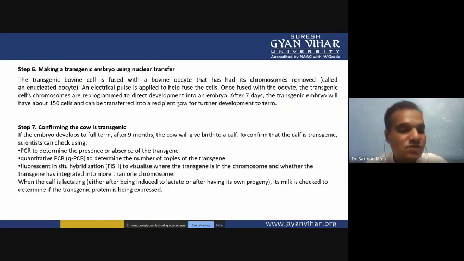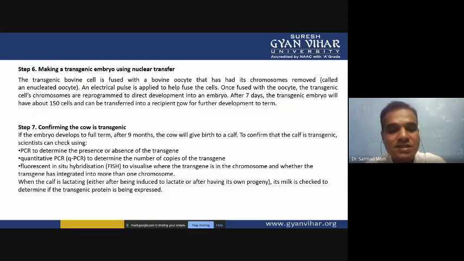If the transgene is not there, the fluorescently labeled primer will not bind. So if there is no FISH signal, you can say the transgene is not successfully integrated. If the fluorescently labeled primer is attached to the particular gene, you can say the transgene is successfully integrated into the genome.